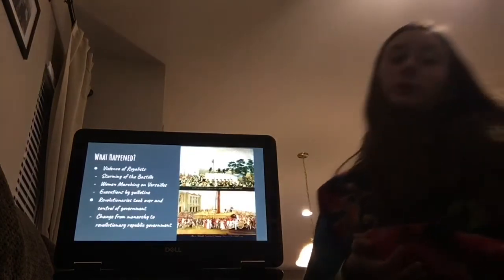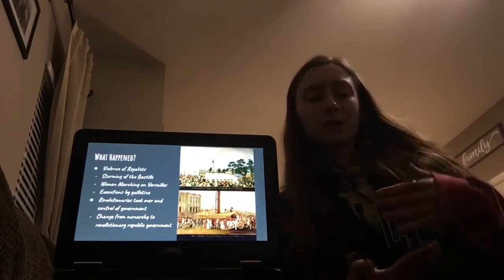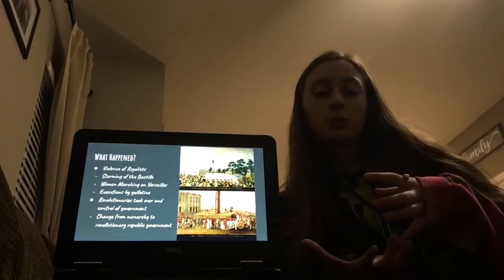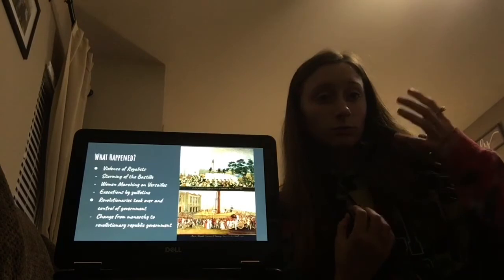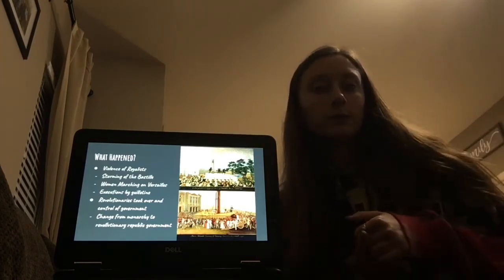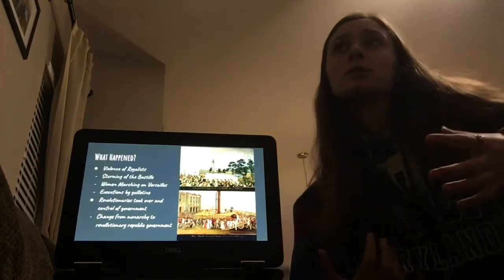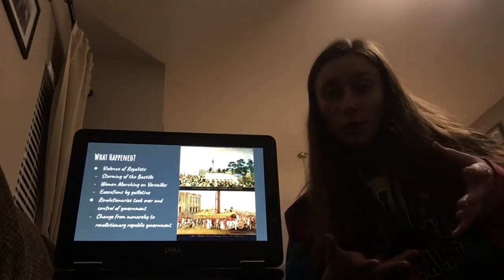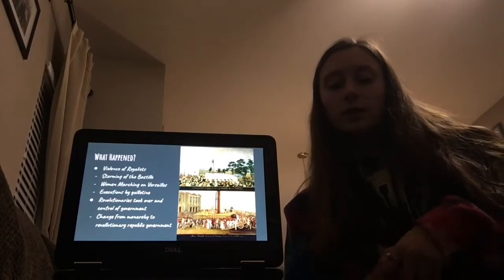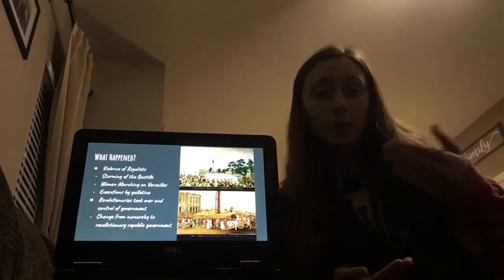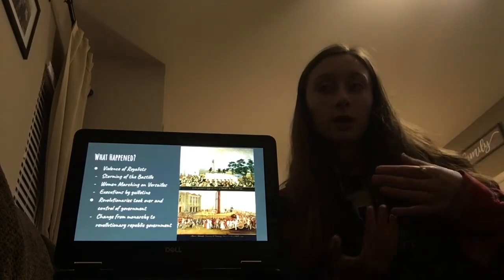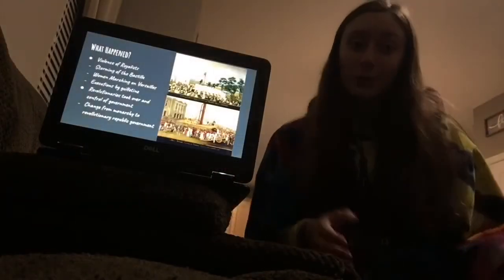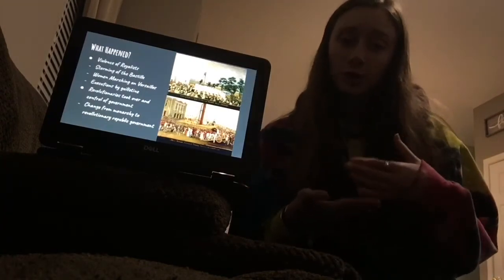So what happened? During the French Revolution, there was a lot of violence, mostly directed toward the royalists because it was the revolutionaries who were taking control over the royalists. In the beginning, there was a storming of the Bastille by the commoners, who are the revolutionaries. They took over a prison to gather more people, and they also got gunpowder, which helped their weapons to fight against the royalists. So there was also a women's march on Versailles.